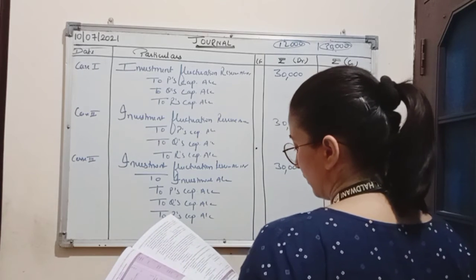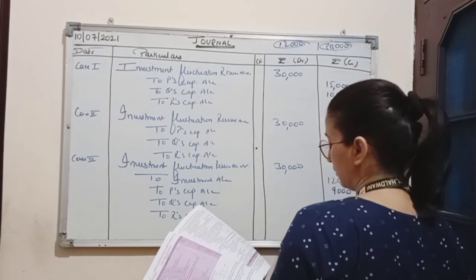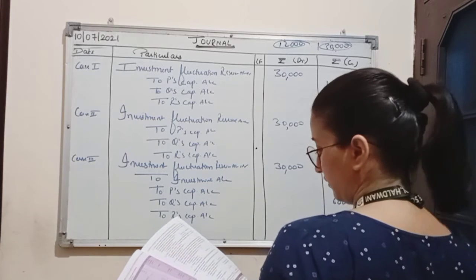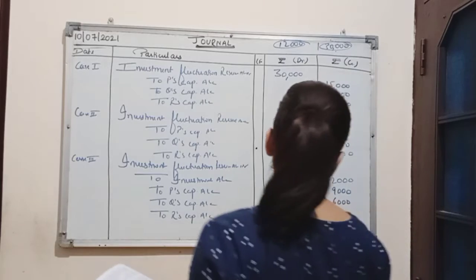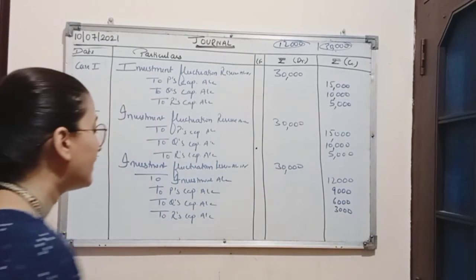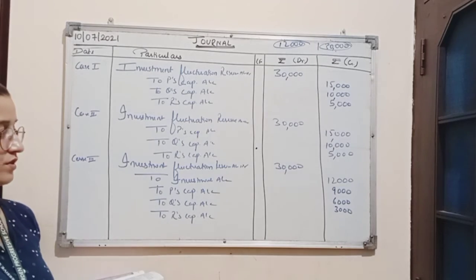Q's capital account will be credited with the amount 6,000 and the leftover amount, which is 3,000, will be credited to R's capital account.